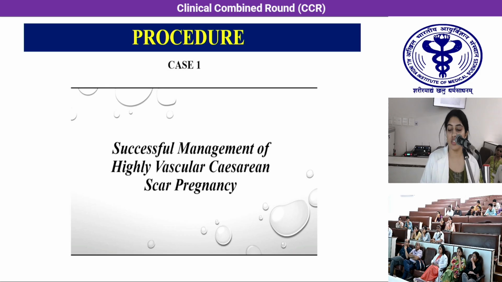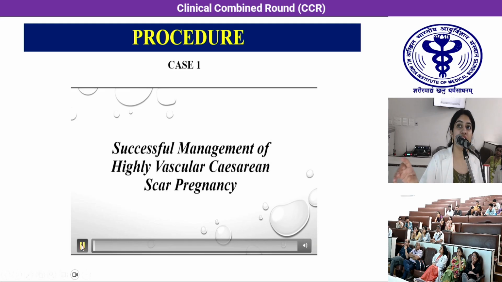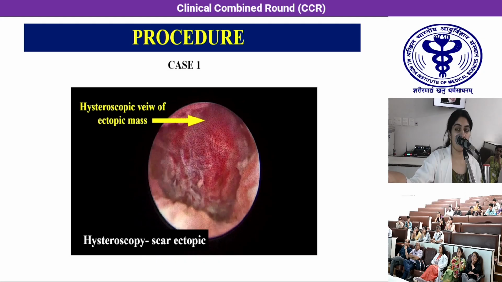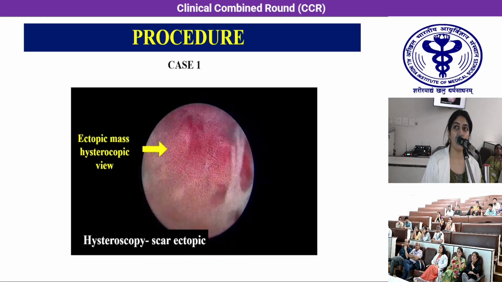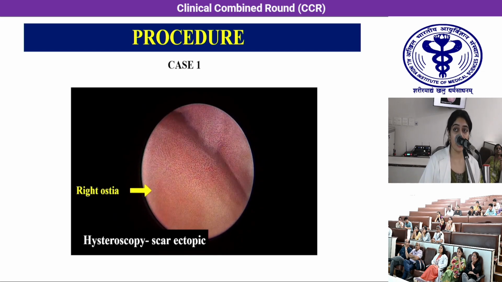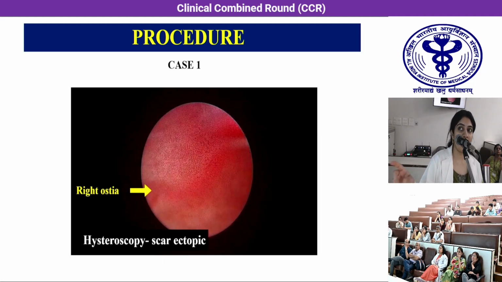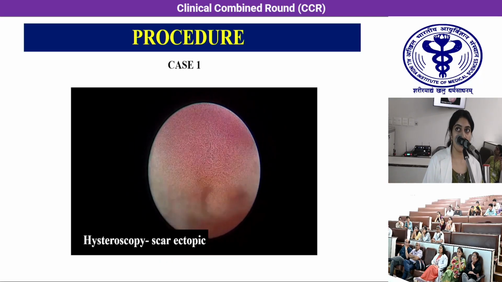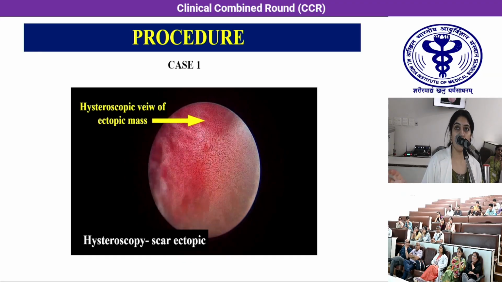And moving on to the procedure. Here, in case 1, after bilateral uterine artery embolization, we proceeded with hysteroscopy, in which we can see a large, fleshy ectopic mass in the lower uterine segment. As we proceeded inside the uterine cavity, we can visualize bilateral ostia, which were normal, and the upper uterine cavity is absolutely normal. Then the ectopic mass was present in the lower uterine segment.